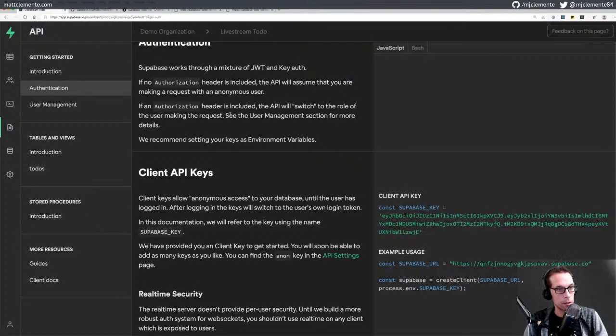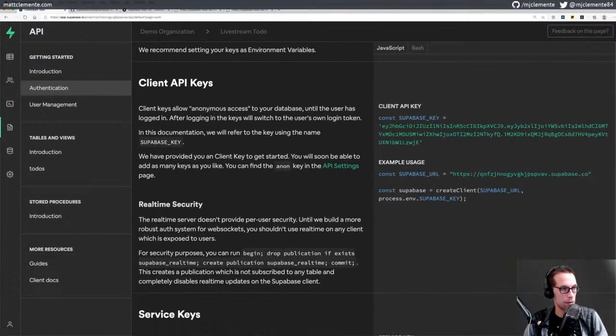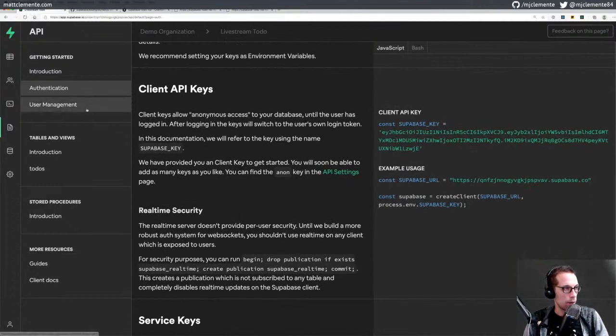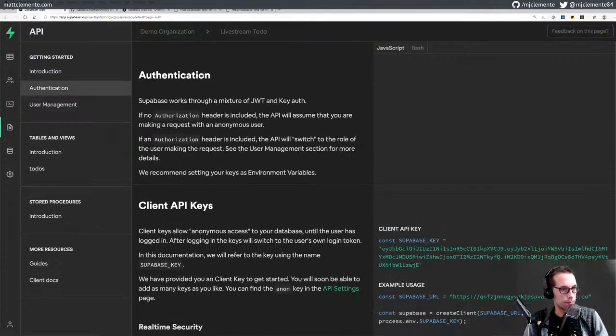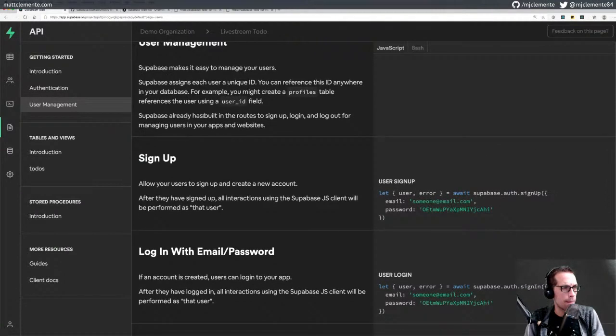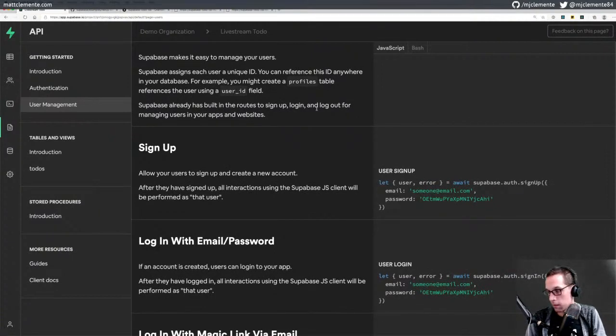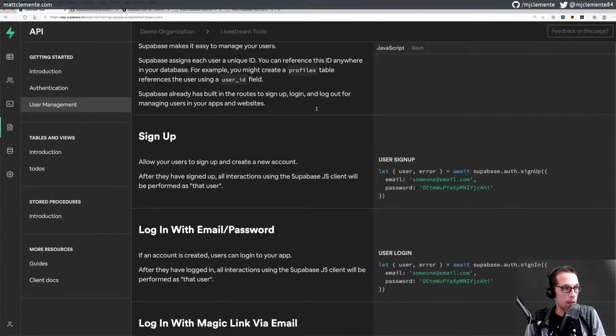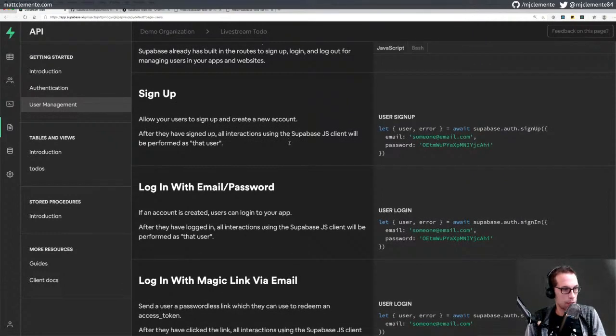If an authorization header is included, the API will switch to the role of the user making the request. See the user management section for details. Right. This is one part that confuses me. So user management. Supabase assigns each user a unique ID. You can reference this ID anywhere in your database, for example, you might create a profile that references user ID. It has its own built-in routes for sign up, login, and logout, which is very nice. I mean, it's nice not to have to build those manually. That's how we sign them up. That's how we log them in.